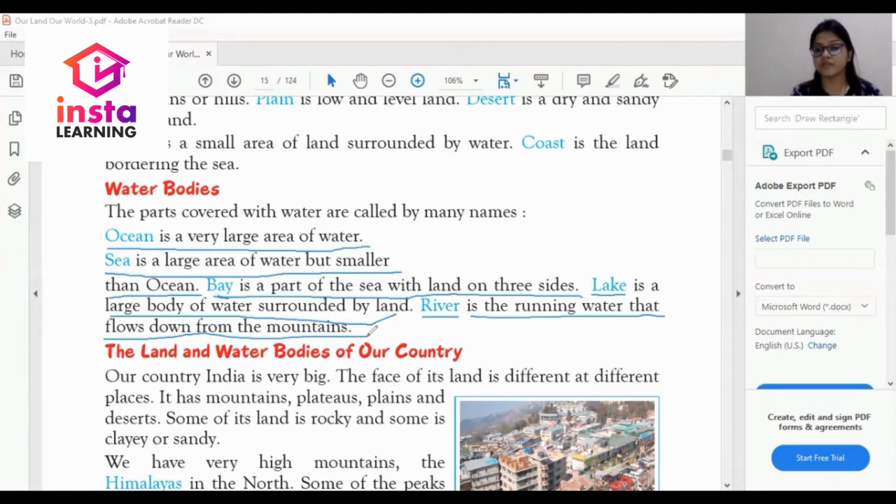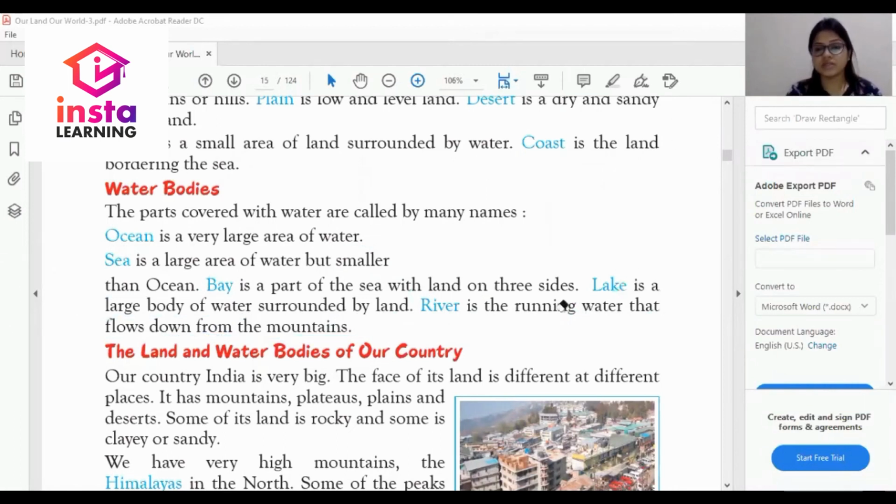So, what are the water bodies? Ocean, sea, bay, lake, and river. These five are the water bodies which we have discussed in this chapter.